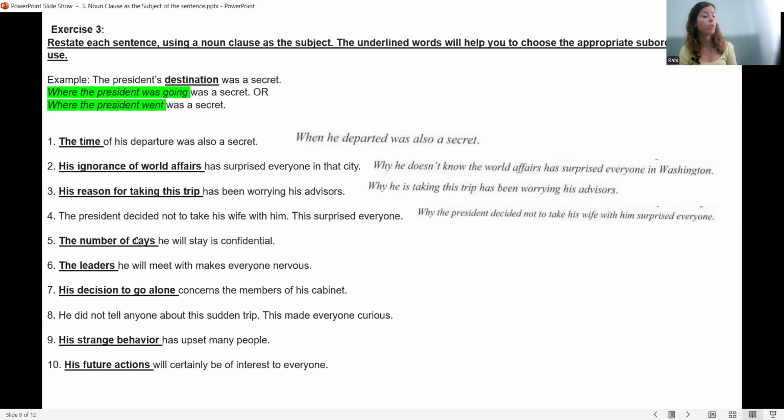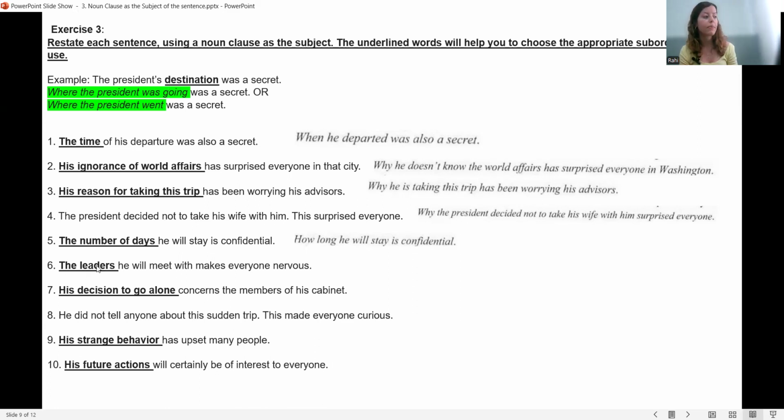So you can use the subordinator how many, right, or how long here. Here I use how long, but you can say how many days. How long he will stay is confidential, or you can say how many days he will stay is confidential.